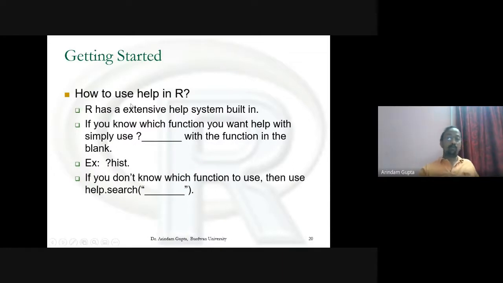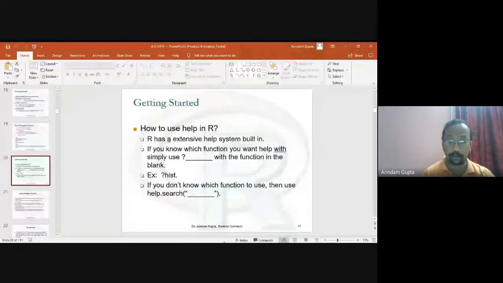Getting started, how to use help in R. R has an extensive help system built in. If you know which function you want help with, simply use a question mark and the function name. Question mark hist means it gives the histogram help menu. Just we can check this. Open R and type question mark hist.